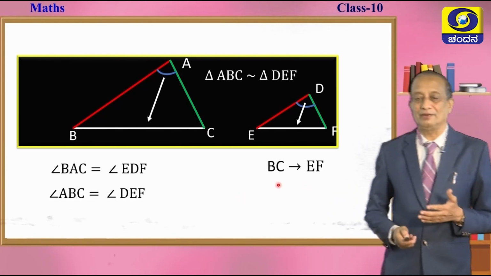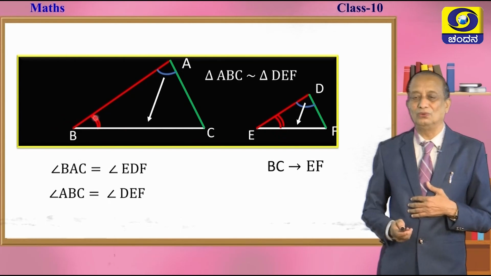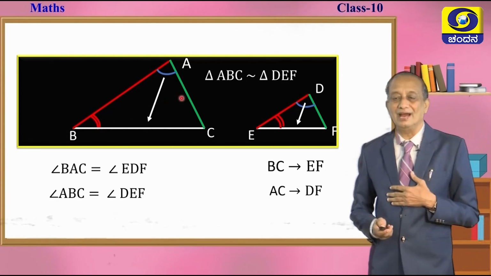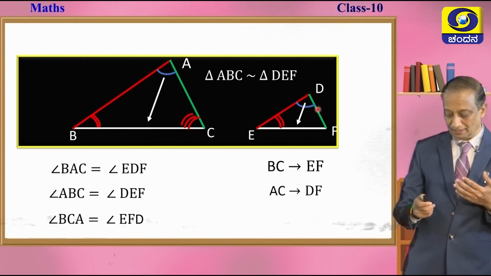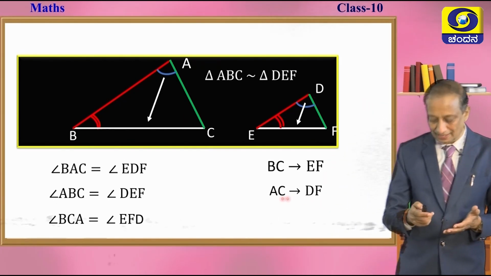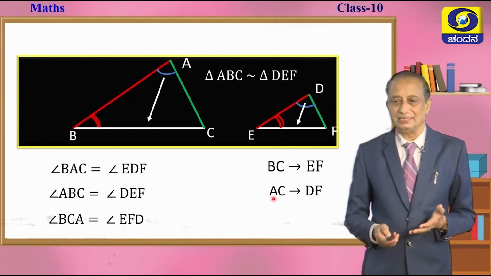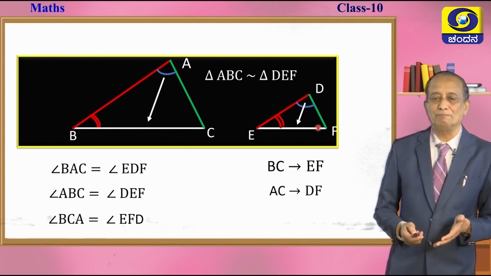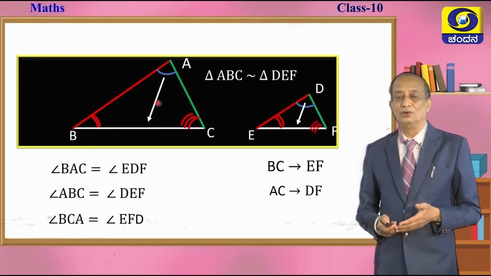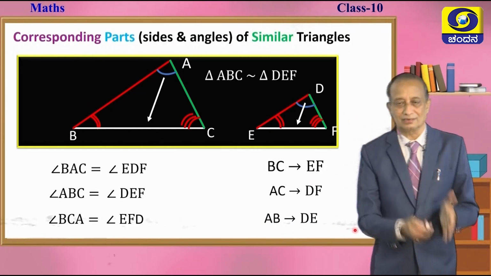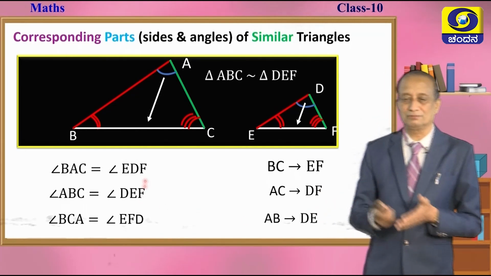Let us go to the other pair of angles. Angle B is equal to angle E. Look at the sides facing these angles. AC is facing angle B, and in triangle DEF, DF is facing angle E. Therefore, AC corresponds to DF. And finally, which is the third angle? Angle C is equal to angle F. Look at the sides opposite to them. AB and DE are the corresponding sides. So, these are called corresponding angles and those are called corresponding sides.